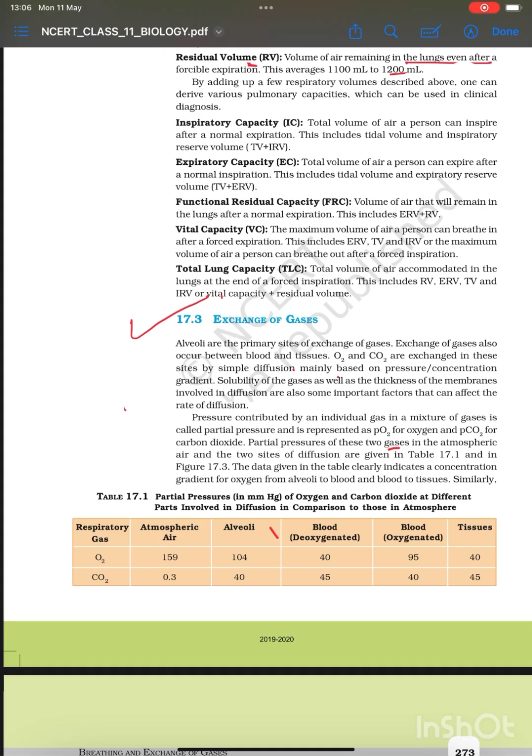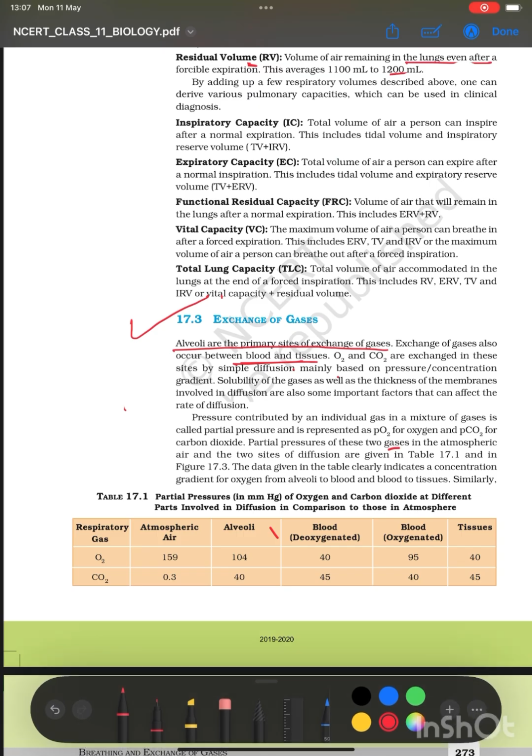Now here it is written, alveoli are the primary sites of exchange of gases. Obviously we all know alveoli से ही exchange हो रहा होता है और exchange part यही बनाता है. Conducting part was from the external nostrils till the bronchioles, while the exchange part involved alveoli and its ducts. So alveoli is the primary site of the exchange of gases. Now exchange of gases also takes place between the blood and the tissues. blood और tissues में ही exchange होगा, तभी जाके tissues को oxygen मिलेगा और तभी जाके process will go on. So exchange of gases also occurs between blood and the tissues.